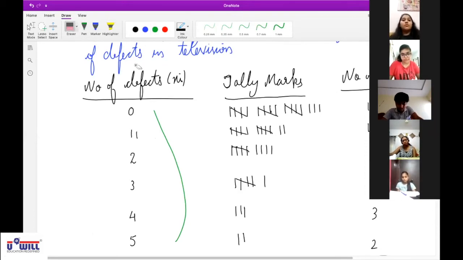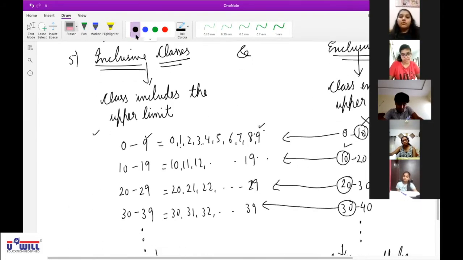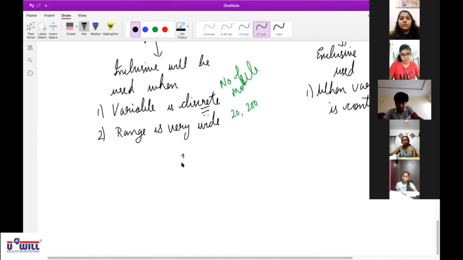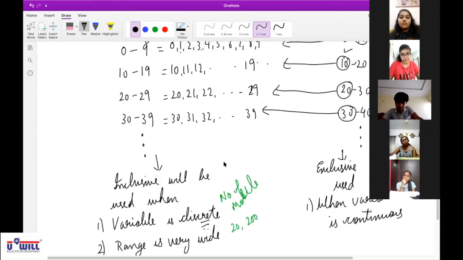So what we will do, we will write it in the form of class. But which class? Inclusive. Inclusive means you will write 20 to 39, 40 to 59, 60 to 79, just an example, and so on. You can take 180 to 199 up till 200. Now, why are we using inclusive?